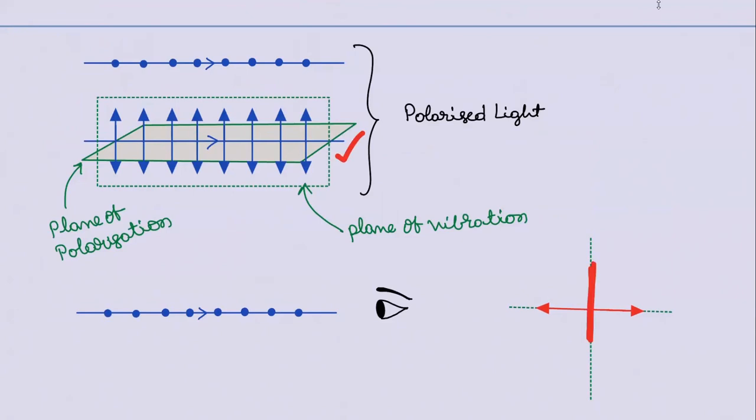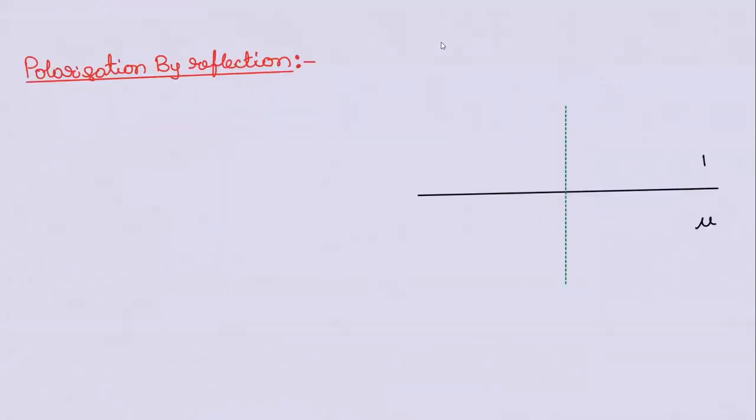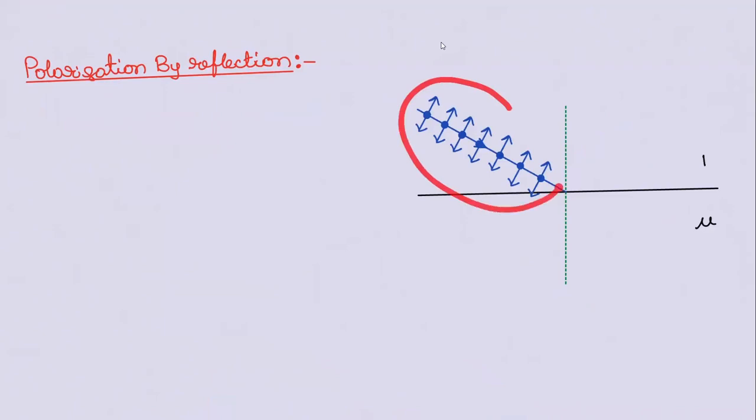Now, the second question will be, okay, sir, what is there in the syllabus in polarization? How to produce plane polarized light? Polarization by reflection. Let us assume two media interface. There are two different media. One is air, other is some medium. Light ray is incident here. Observe, we have dots also, we have arrows also.